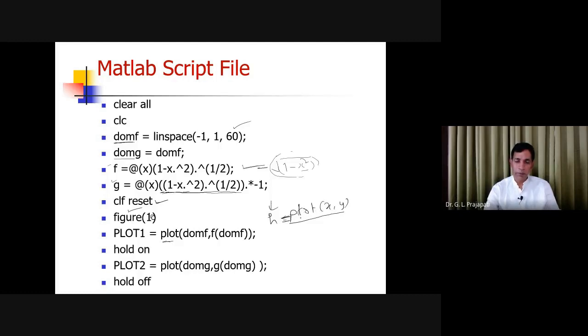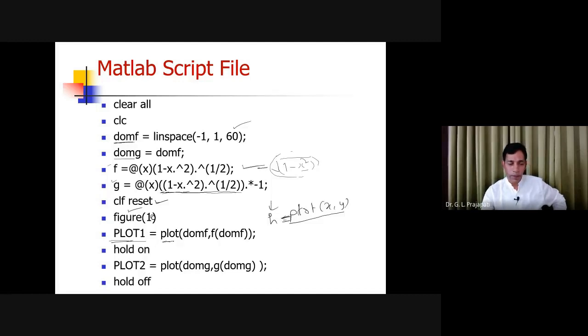So whatever property you want to change, how would you access this same plot? You would access the same plot by the name of the handle. So plot 1 is the handle of this plot. Whenever you want to set some property in this graph, you can use the handle. So once you say plot 1 is equal to plot, this is the handle of this plot, and it knows everything about this plot. So with the help of this plot handle, you can set the values.